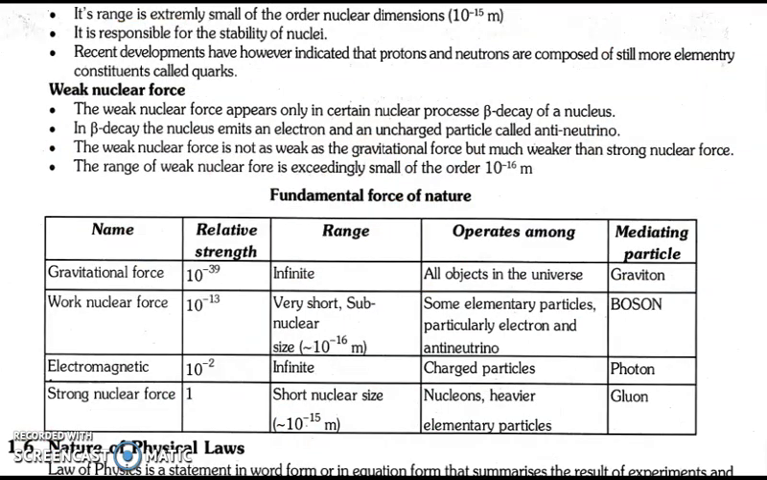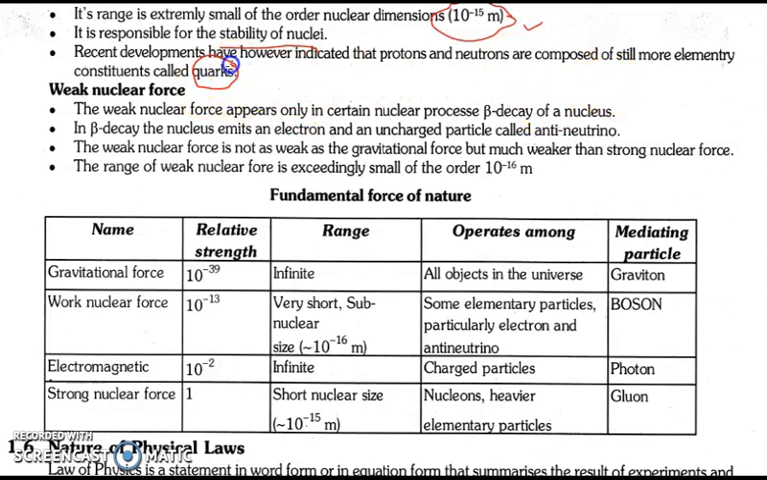The next is its range, which is extremely small, of the order of nuclear dimension, 10⁻¹⁵ meter. This is the radius of the nucleus, 10⁻¹⁵ range. It is responsible for the stability of nuclei. This we know. Recent developments have, however, indicated that protons and neutrons are composed of still more elementary constituents called the